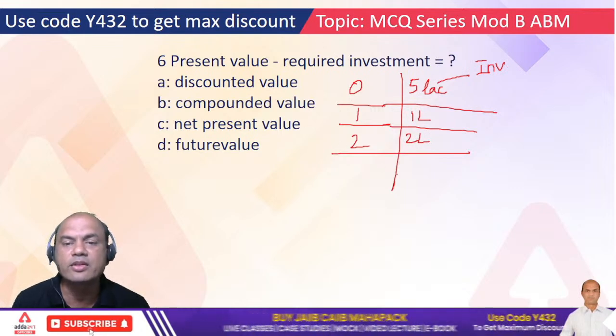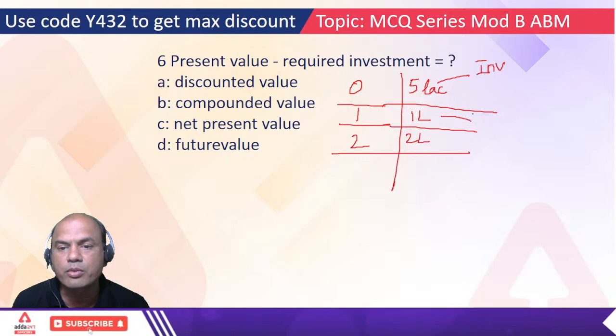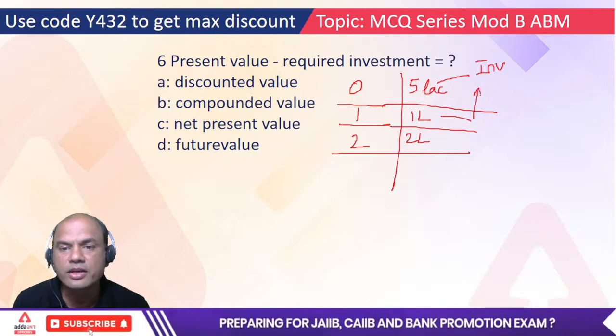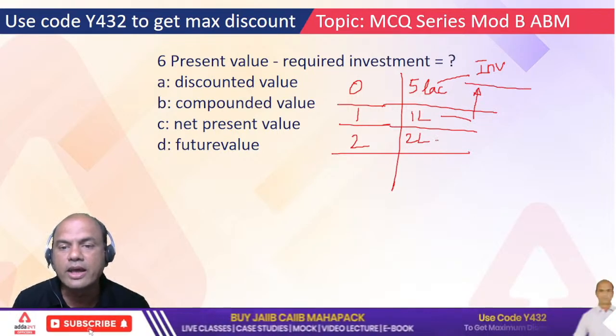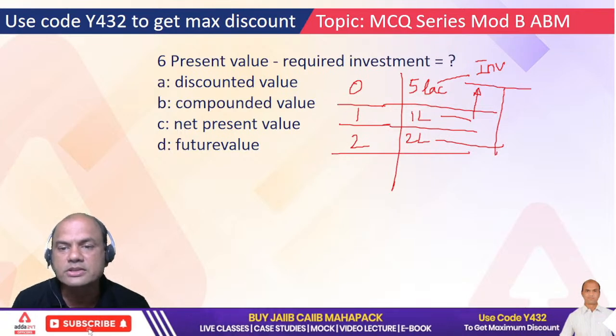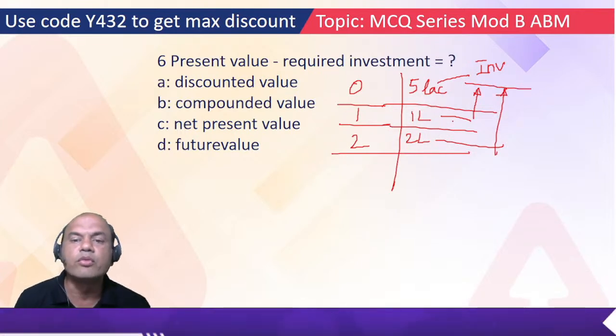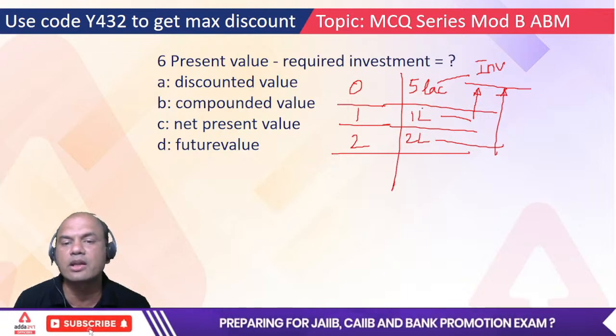What is this present value? This present value is this 1 lakh brought to today, 0. This level. 2 lakh brought to today, 0. So what do I use over here? The discounting factor.